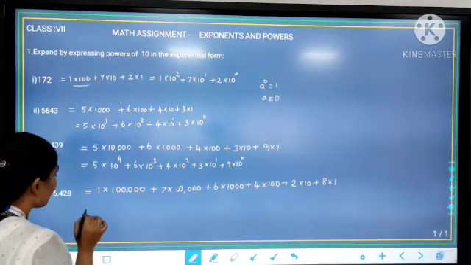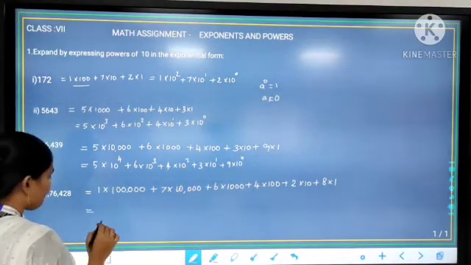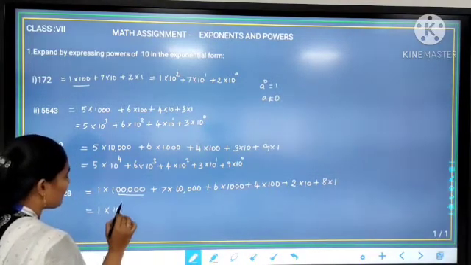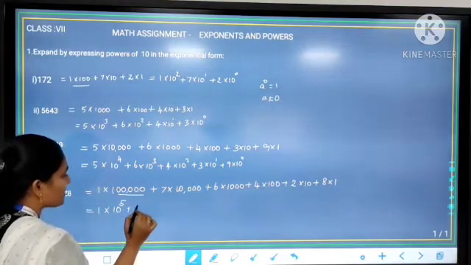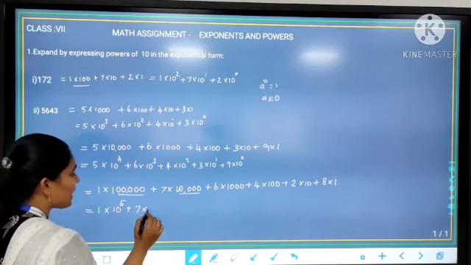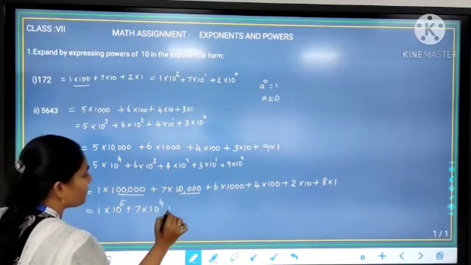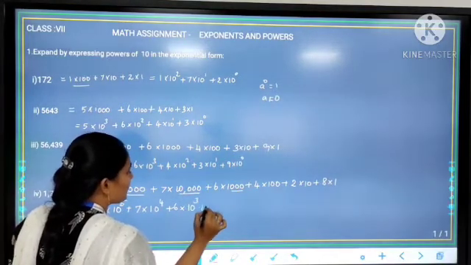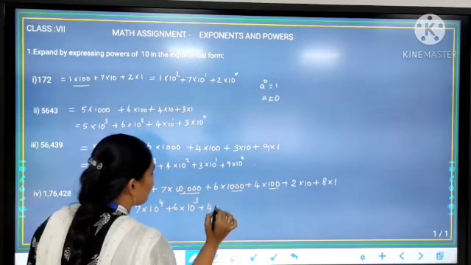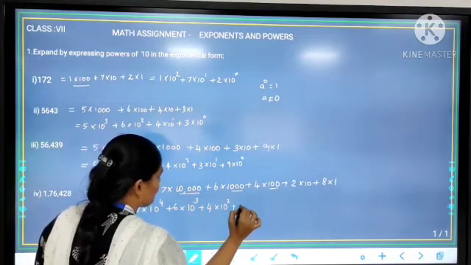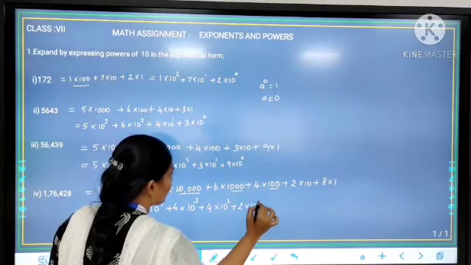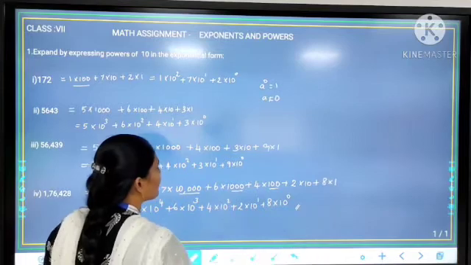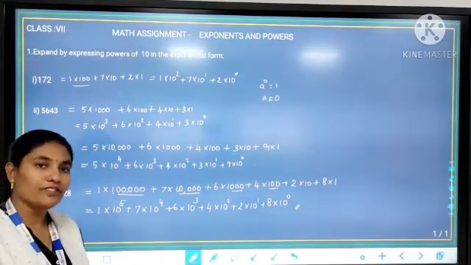Now we are going to express with the exponent of 10. So 1 into 10 to the power, there are 5 zeros, so 10 to the power 5, plus 7 into 10,000 can be written as 10 to the power 4, plus 6 into 1000 can be written as 10 to the power 3, plus 4 into 100 can be written as 4 into 10 to the power 2, plus 2 into 10 to the power 1, plus 8 into 10 to the power 0. So this is the exponential form of the power of 10.